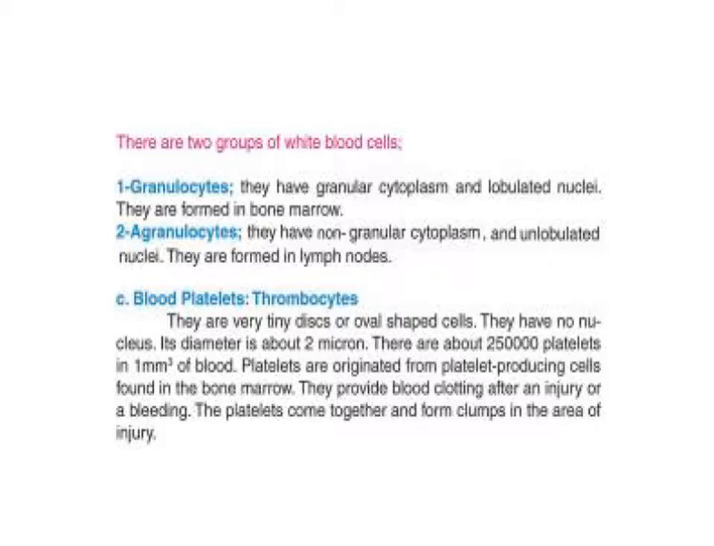Platelets originate from platelet-producing cells found in bone marrow. What is the importance of blood platelets? They provide blood clotting after an injury or bleeding. The platelets come together and form clumps in the area of injury.